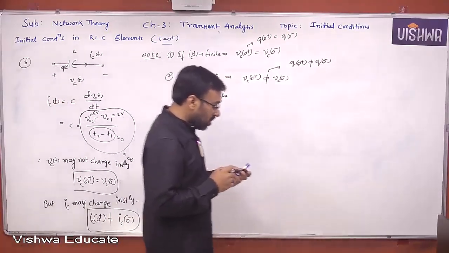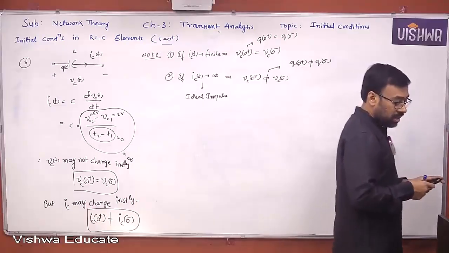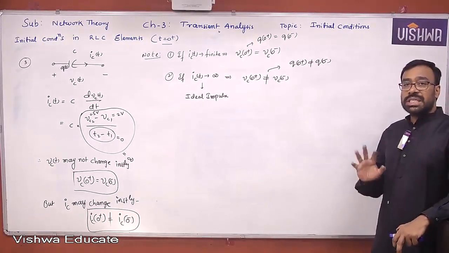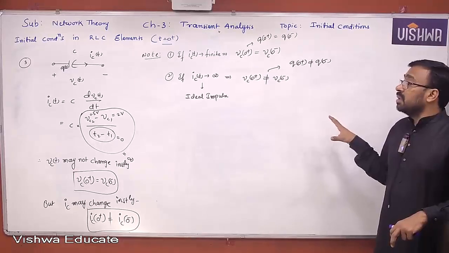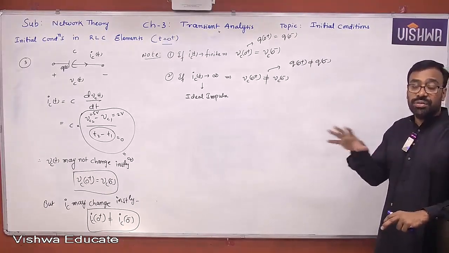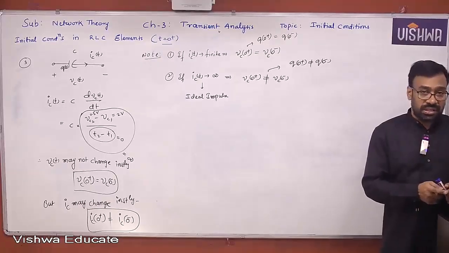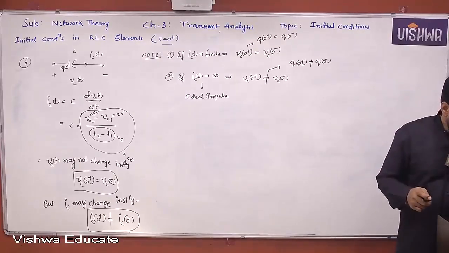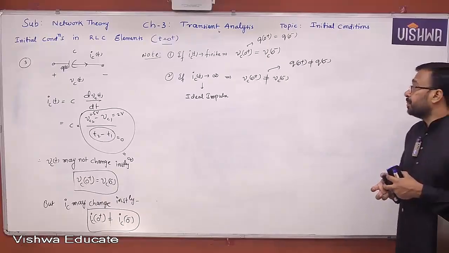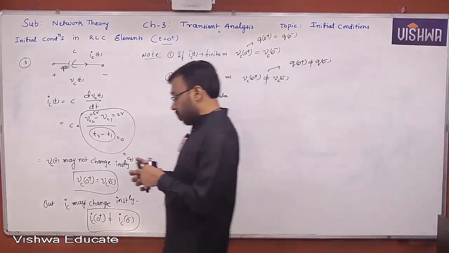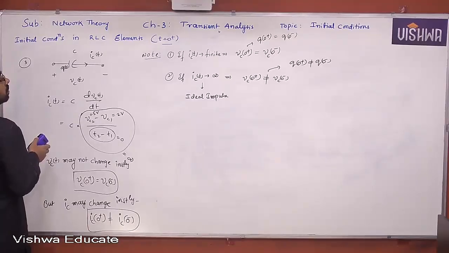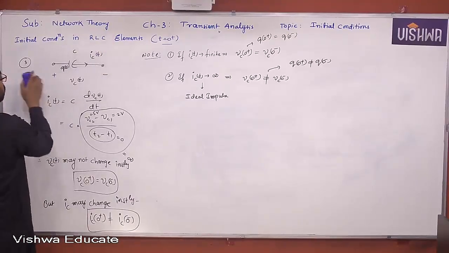So these are all the initial conditions, how we evaluate the 0 plus conditions in the case of inductor, capacitor and resistor. From this, we can frame a table which is very useful in solving problems. That we will discuss now. I think all of you noted down this. Please note that.